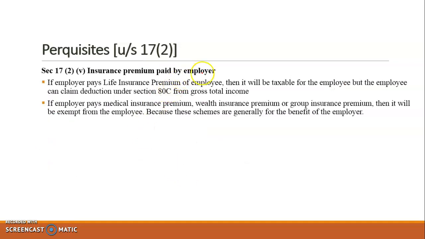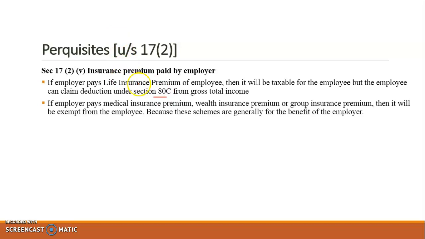Insurance premium paid by employer. So in case the employer pays life insurance premium of employees to get an assurance of the life of the employee, then it will be taxable for the employee. But later on the employee can claim deduction under section 80C from the gross total income. 80C की जब हमने deductions करी थी उसमें आपका insurance भी था, remember, insurance premium, do you remember? जिसमें हमने कहा था limit is 1,50,000, right?